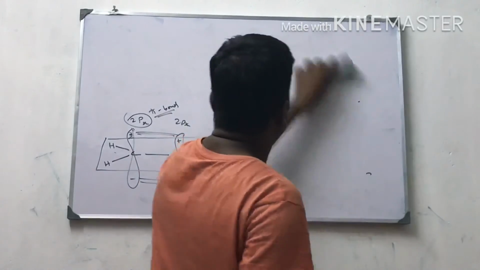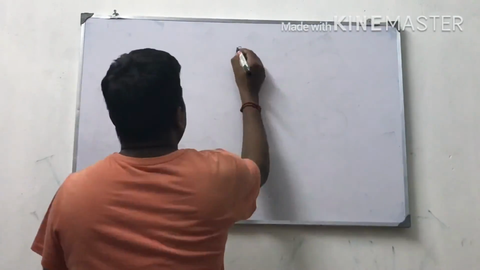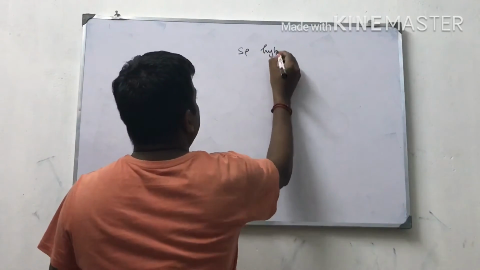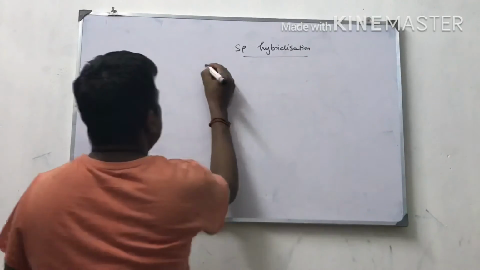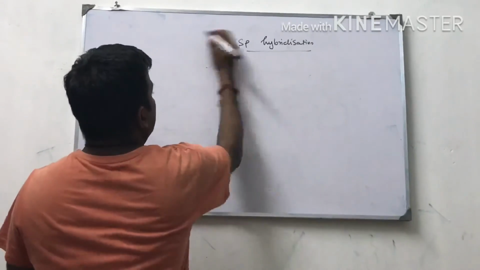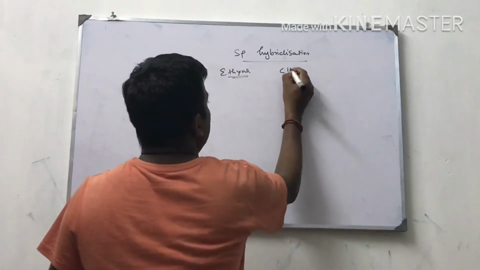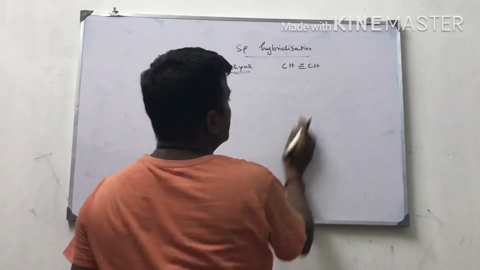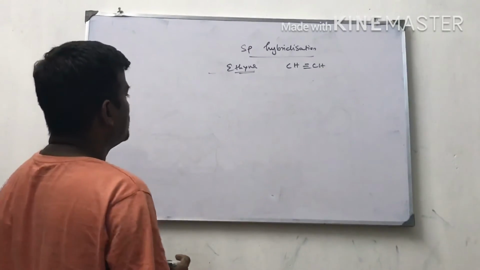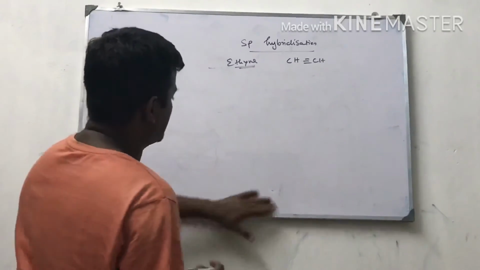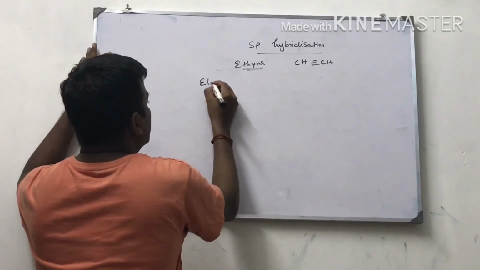Now I am going to talk about sp hybridization. For sp hybridization, we are using ethyne, CH triple bond CH. Now I am going to write the electronic configuration.